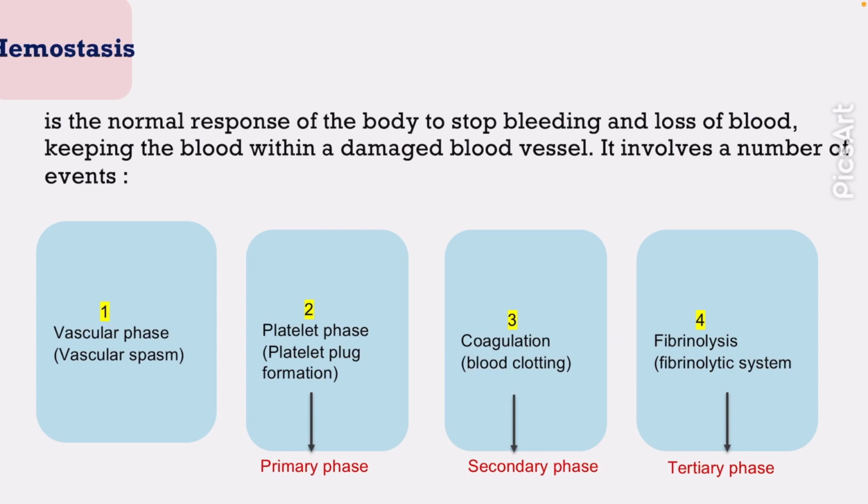Hemostasis. The word hemostasis is broken down into hemo and stasis. Hemo means blood; stasis means stop. So together they make the response of the body to stop bleeding. Keeping the blood within a damaged blood vessel involves a number of events. First, vascular phase, which means vascular spasm. Second, platelet phase. Third, coagulation. Fourth, fibrinolysis. The platelet phase is the primary phase, coagulation is the secondary phase, and fibrinolysis is the tertiary phase.